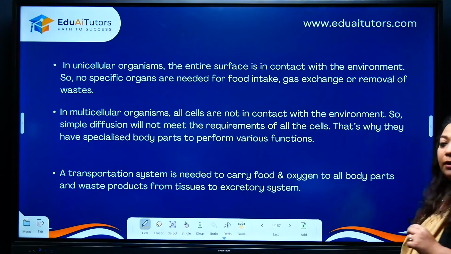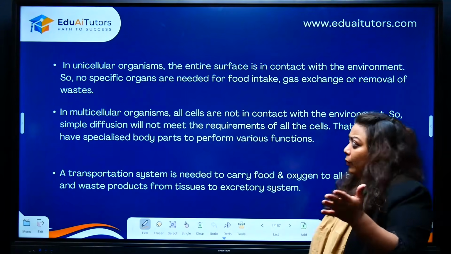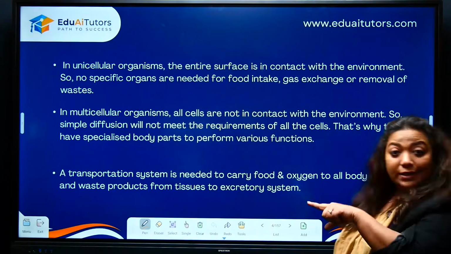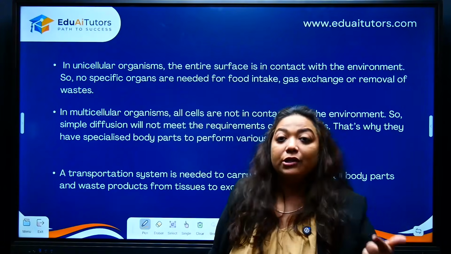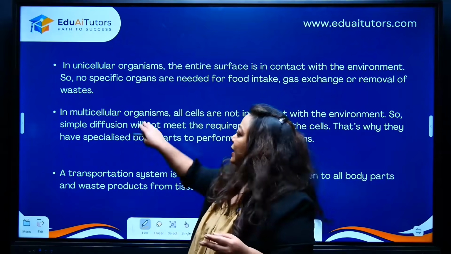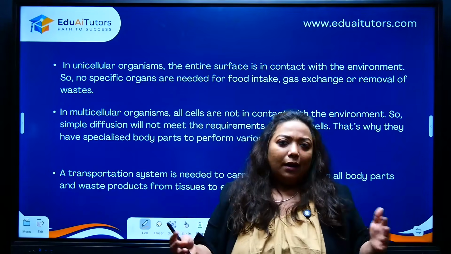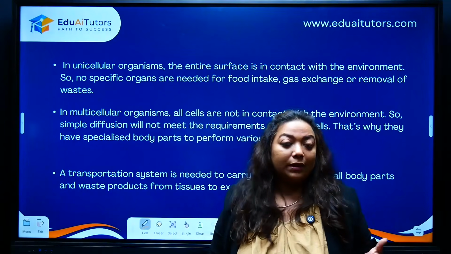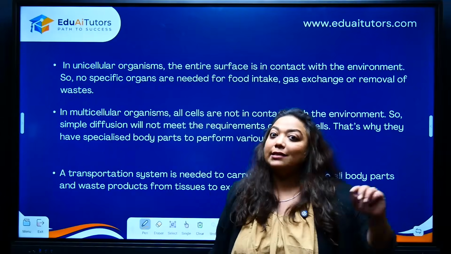Let's take a look at what kind of organisms we are studying. We know that there are unicellular organisms, single cell organisms like amoeba, paramecium, euglena, and multicellular organisms like all the organisms around us, dogs, cats, humans, probably even Spirogyra. Even though you can't see them, they're still multicellular.